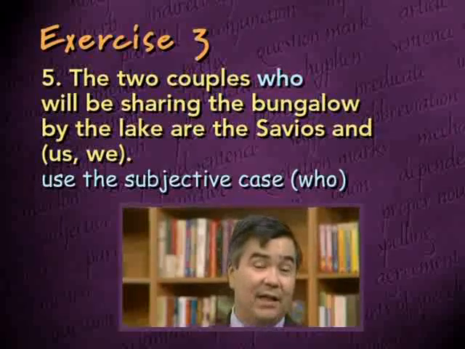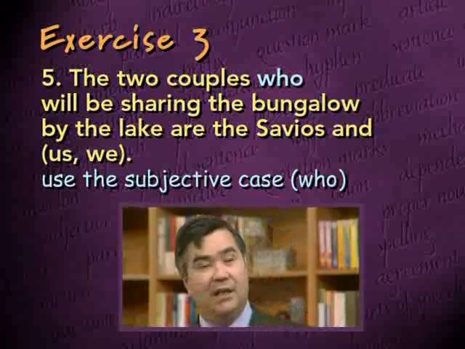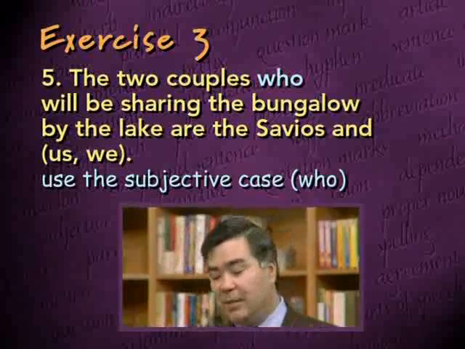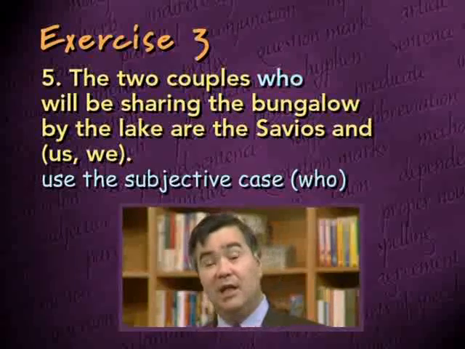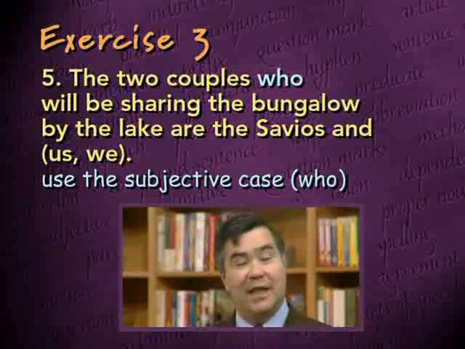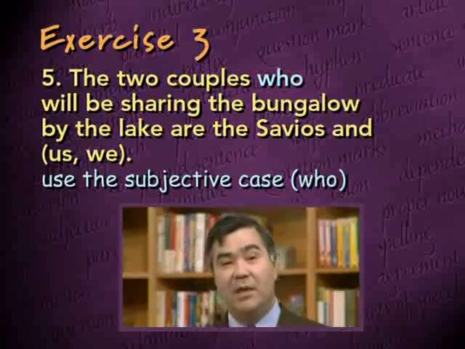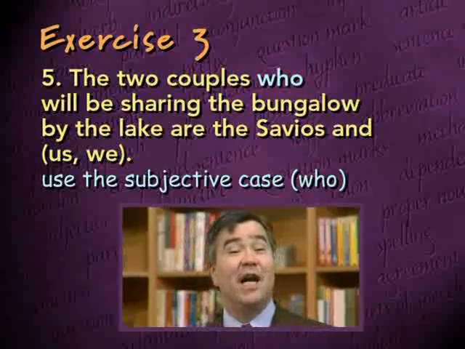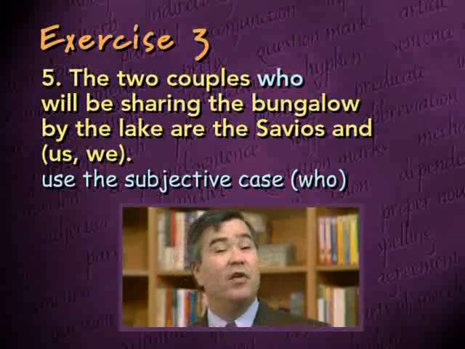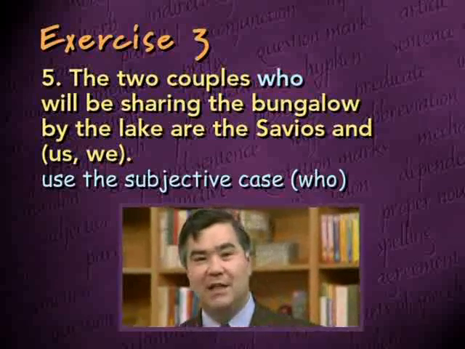And that's what we have in this case. The verb of being is the verb are. The sentence as a whole is saying that the two couples, blah, blah, blah, are the Savios and us or we. So the two couples, that's the subject of the independent clause. Are is the verb, and the Savios and us or we is the subject complement. That is, giving further information about the two couples who are mentioned way back at the beginning of the sentence.